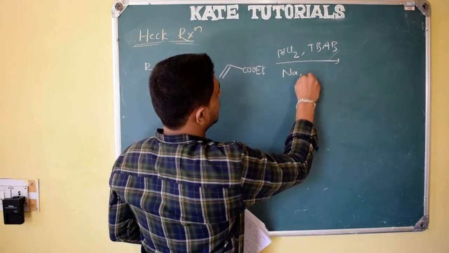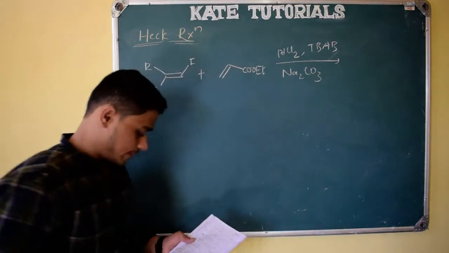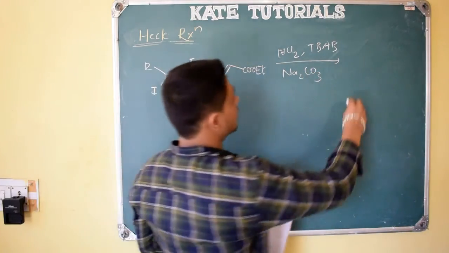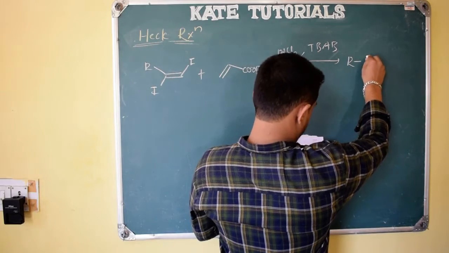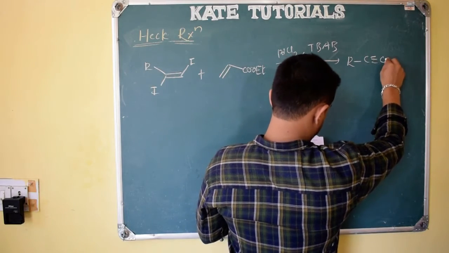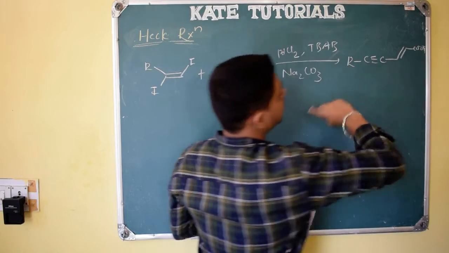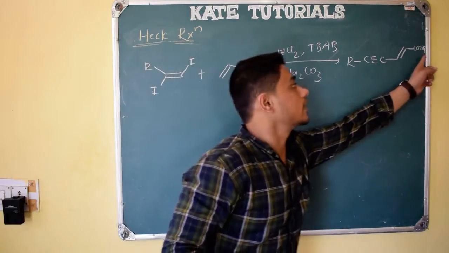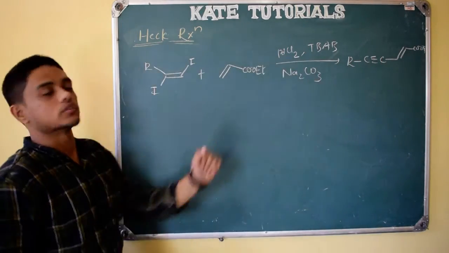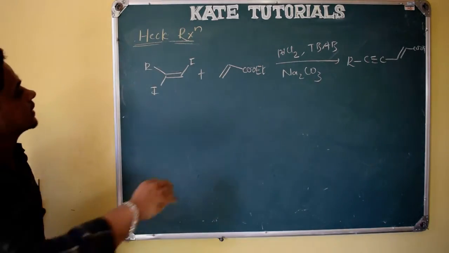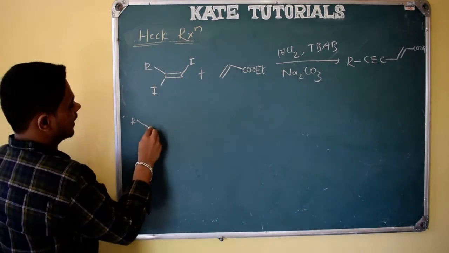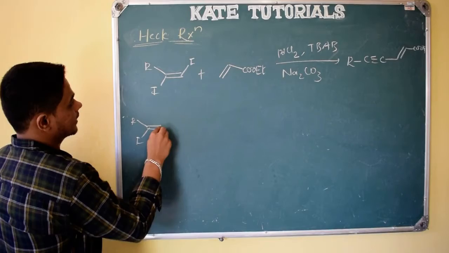Na2CO3, sodium carbonate is the base they have mentioned, right? So product they have given like this. Let me give you this product. Do you know how to get it? That is COOEt, right? Don't get confused, right? So how we will get? See here, same as it is. R, double bond I, and here I.